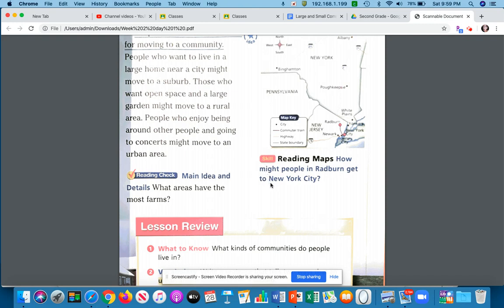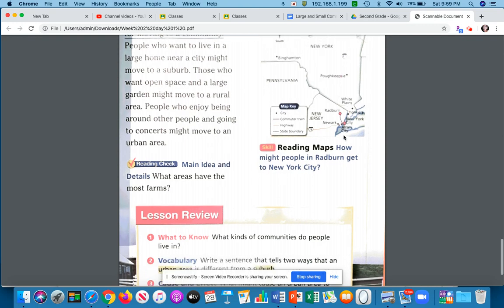Then you're going to read this question, pause the video, and jot down how might people in Radburn get to New York City. So if New York City is right here, this dot, and Radburn, New Jersey is over here at this dot, how might they get there? And think about how people in Staten Island travel into Manhattan.